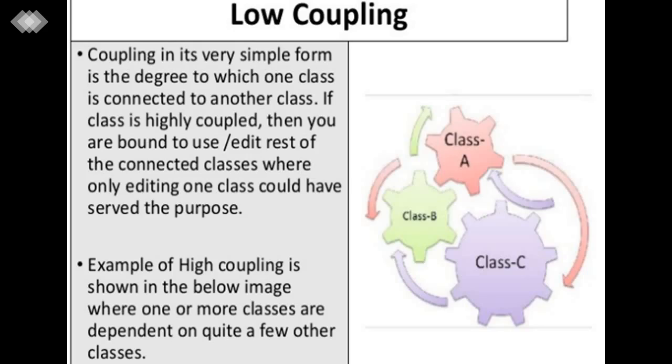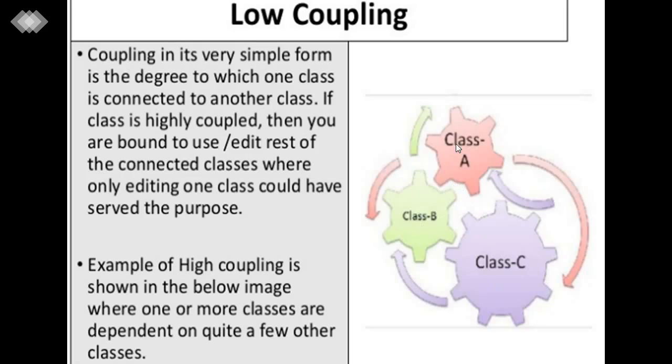In very simple form, it is the degree to which one class is connected to another. If a class is highly coupled, then you are bound to use or edit the rest of the connected classes, where only editing one class could have served the purpose. An example of high coupling is shown in the image below, where one or more classes depend on quite a few other classes.